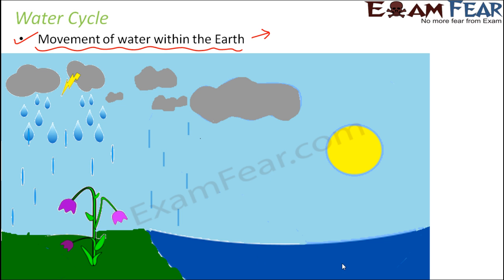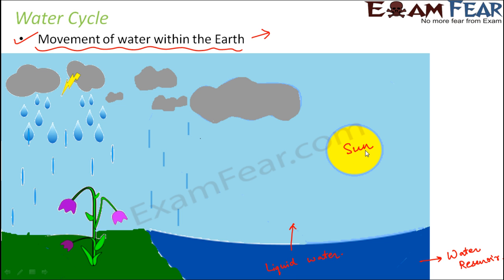Let us say these are the water bodies. So here you can see the blue colored structure. It could be a sea, it could be any water body. It could be a river, a pond, a lake. So it is basically a water body or a water reservoir, whatever you call it. Now during the daytime, the sun is present, and in presence of sun, what happens? Evaporation of water from these water bodies takes place. So here the water is present in liquid form. So liquid water is present in these water bodies.